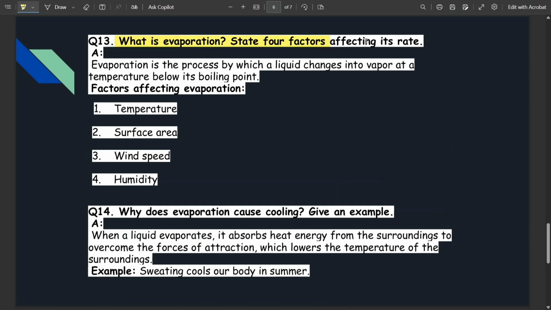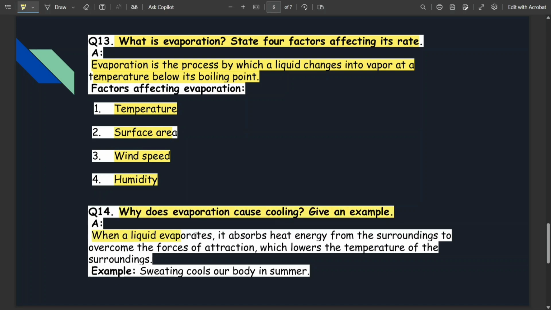So our question number 13, what is evaporation? State the factors affecting its rate. So evaporation is the process by which a liquid changes into vapor at a temperature below its boiling point. So our factors are temperature, surface area, wind speed, and humidity. So our question number 14, why does evaporation cause cooling?